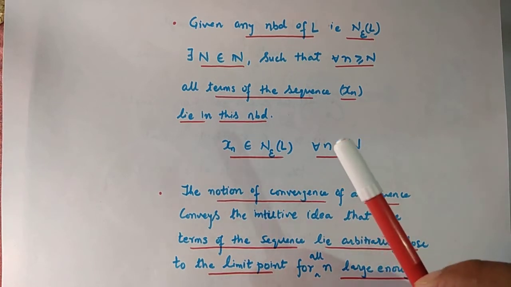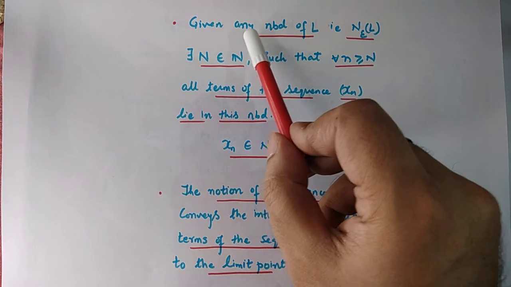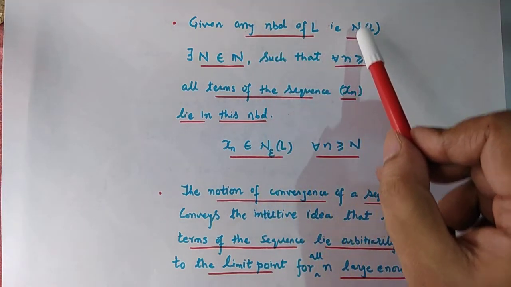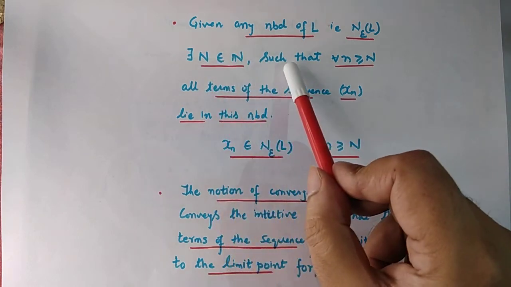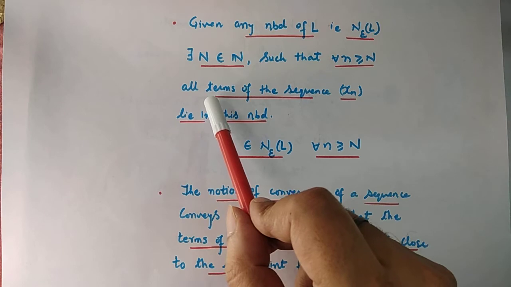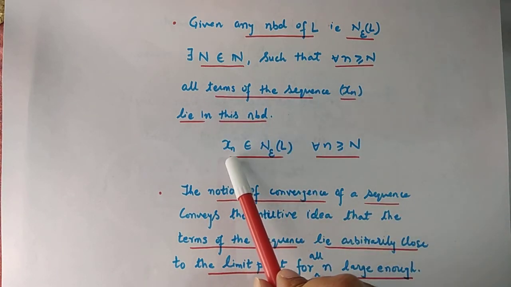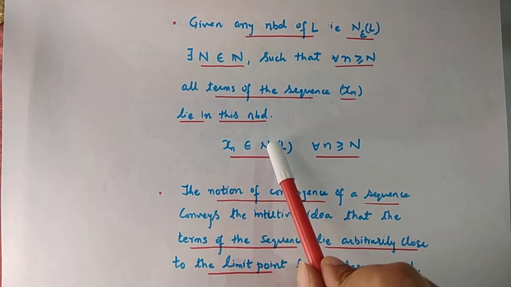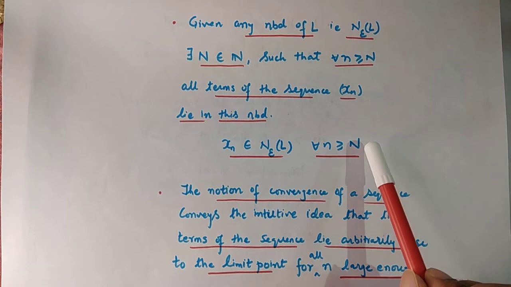In the language of neighborhoods, this is restated in the following way. Given any neighborhood of L, that is N epsilon of L, there exists a natural number capital N such that for all n greater than or equal to capital N, all terms of the sequence Xn lie in this neighborhood. That is, Xn belongs to N epsilon of L for all n greater than or equal to capital N.